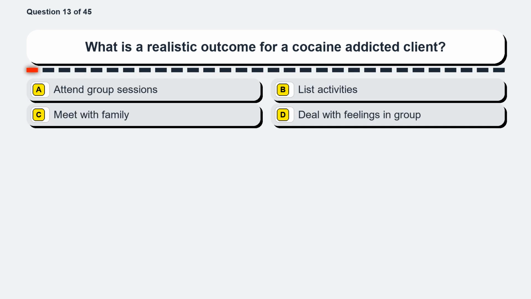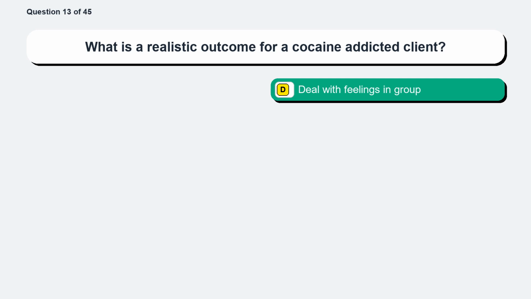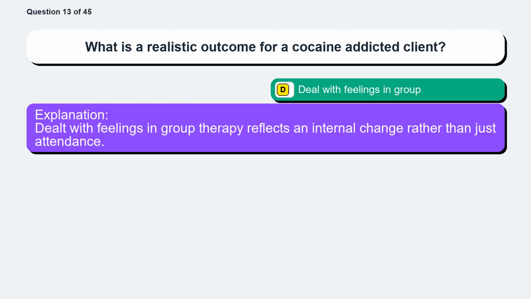Question 13. What is a realistic outcome for a cocaine-addicted client? Option A, attend group sessions. Option B, list activities. Option C, meet with family. Option D, deal with feelings in group. The correct answer is option D, deal with feelings in group. Dealing with feelings in group therapy reflects an internal change rather than just attendance.